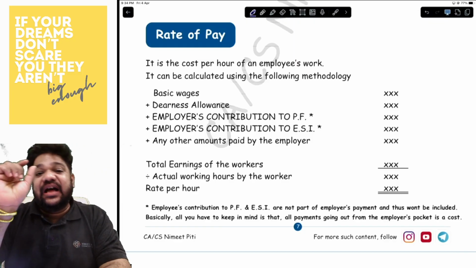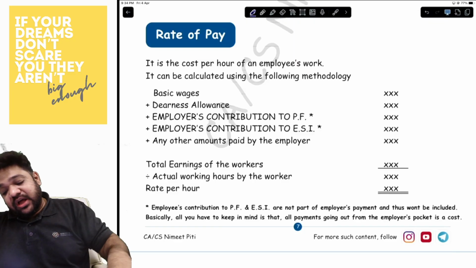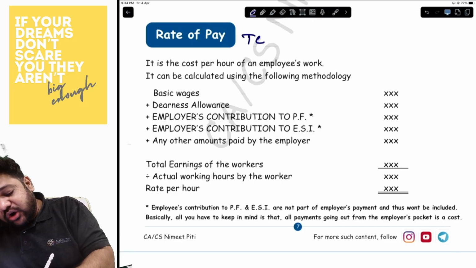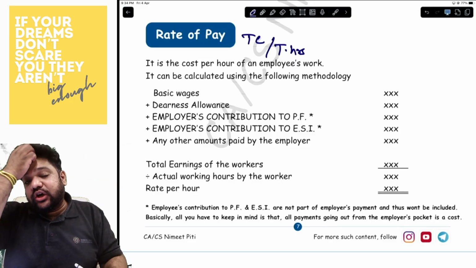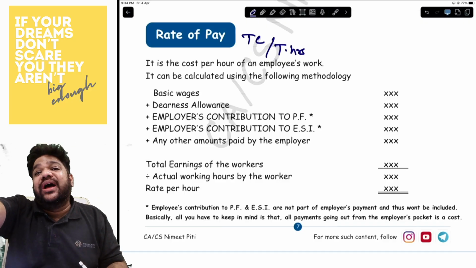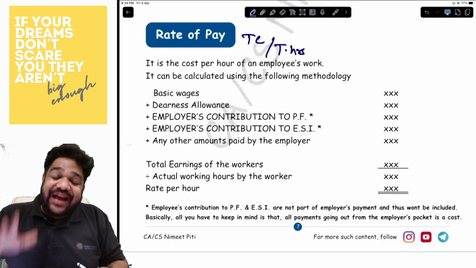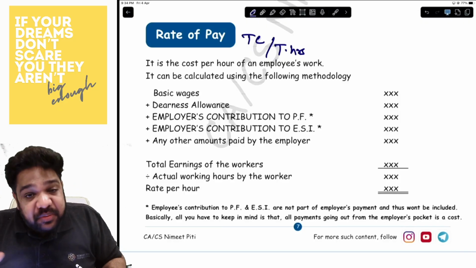It is basically the rate per hour of a worker. Now, for the rate per hour, you will need the total cost and the total hours. When you talk about the total cost, any amount that goes out of the employer's pocket is a cost to the employer. You are looking at this from the employer's perspective.